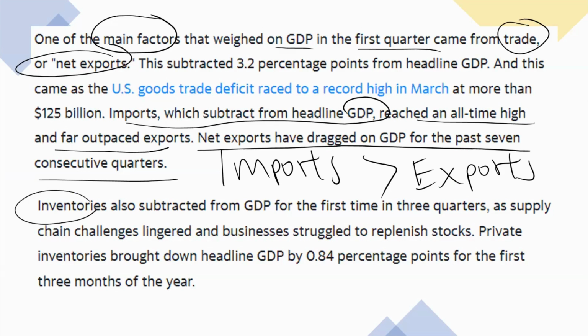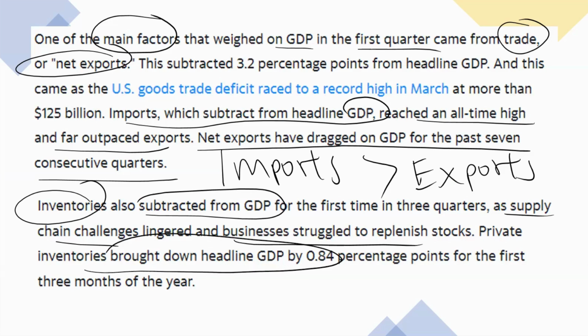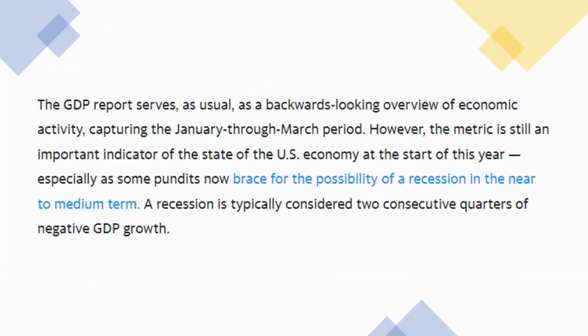Inventory also subtracted from the GDP for the first time because of the supply chain challenge and businesses struggling to replenish their stocks. That's why inventory also brought down the GDP by 0.84 percentage points for the first 3 months.